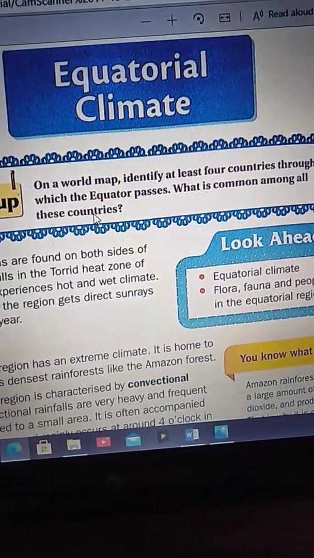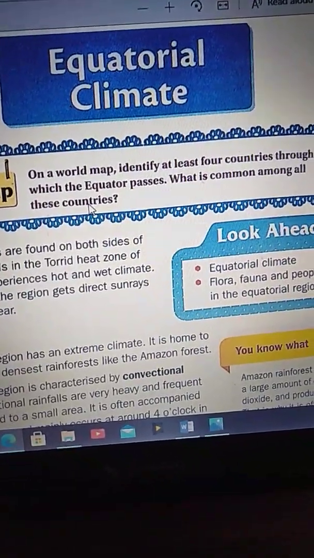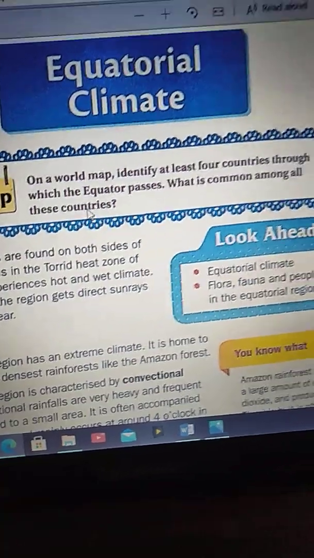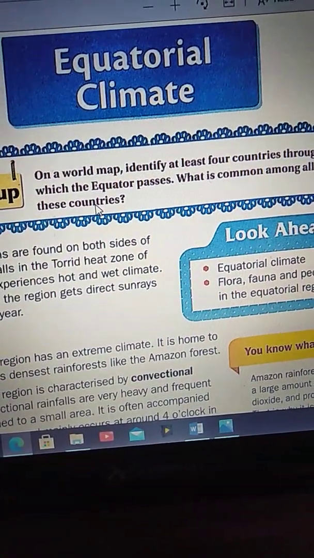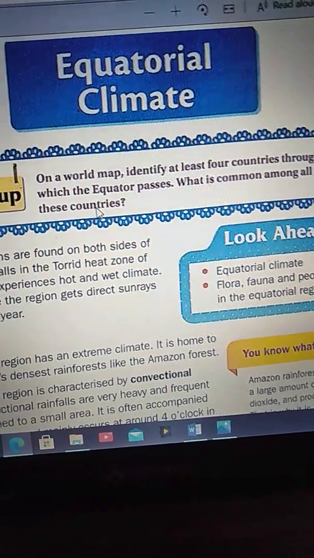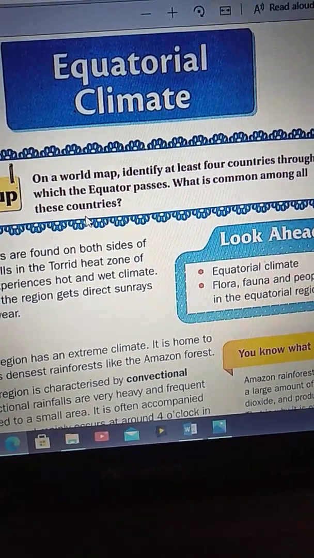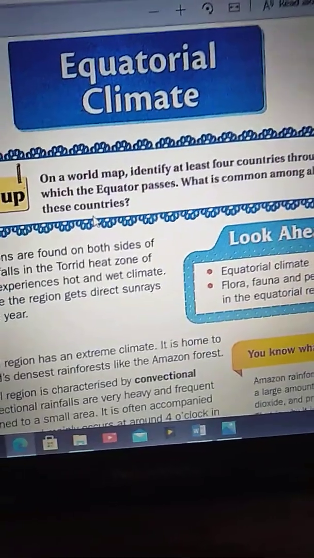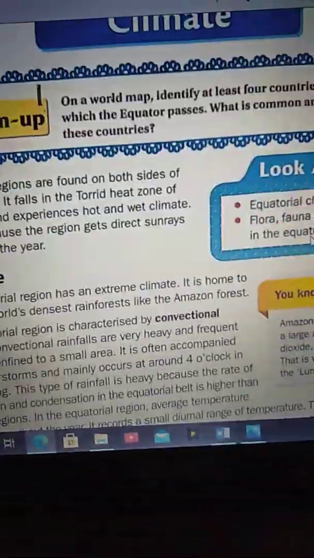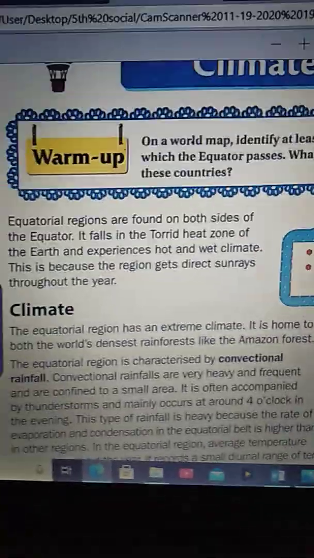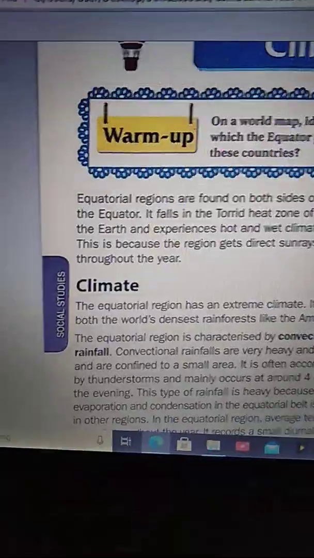You have to identify at least 4 countries that lie on the equator, okay? And you have to find out what is common among all those 4 countries. You do it yourself, children, okay? Let's begin the lesson.